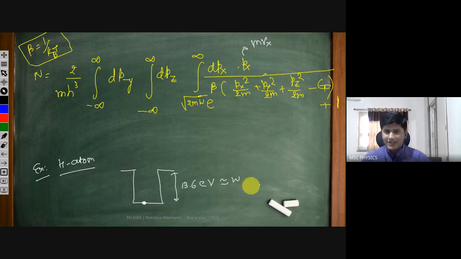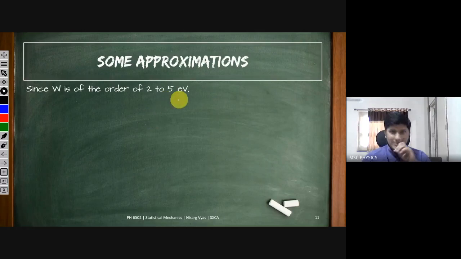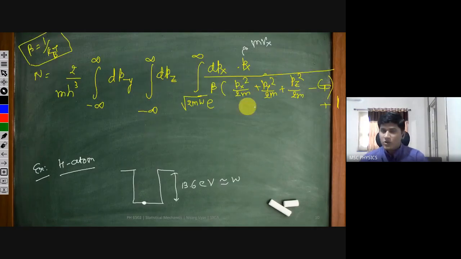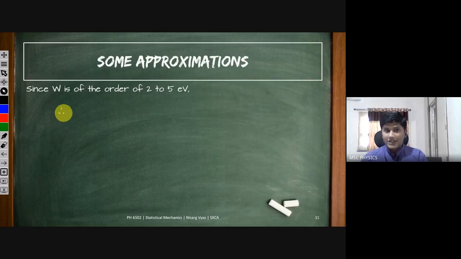Then we are moving ahead and we are going to generalize it and take some approximations. W for a metal is generally of the order of 2 to 5 electron volts, since for hydrogen it is 13.6 electron volt. Since W is of the order of 2 to 5 electron volt, these Px, Py and Pz are going to be tremendously large, and since they are going to be large, e raised to something large is even larger, so we can neglect this one, and that's how we are going to neglect. This is approximation one in the denominator for easy calculations.